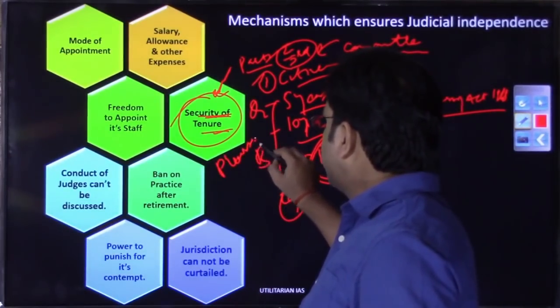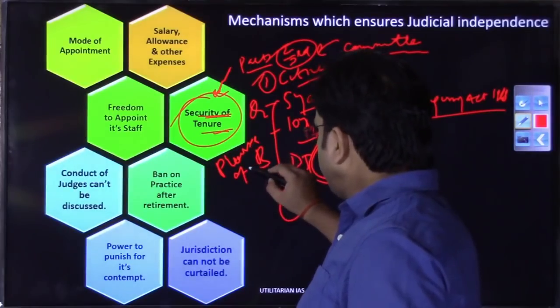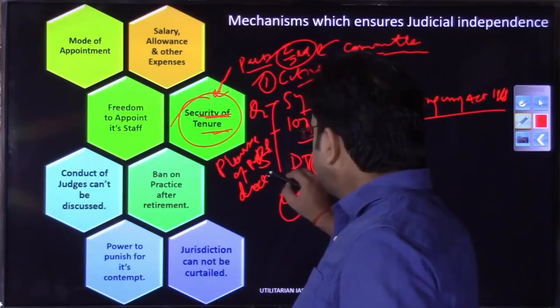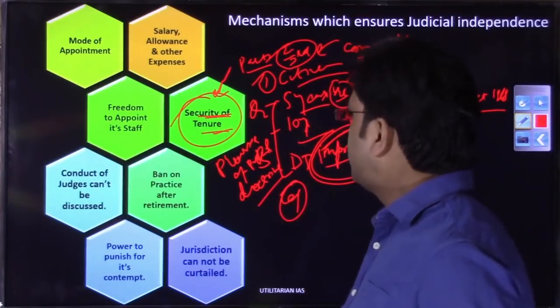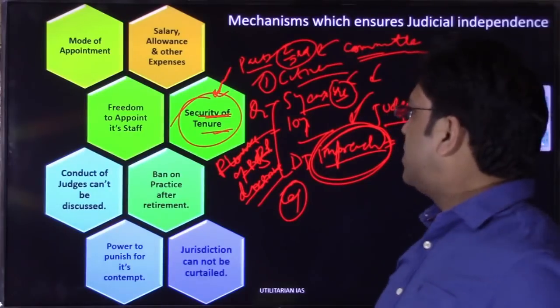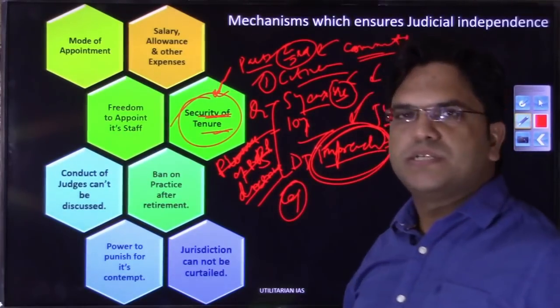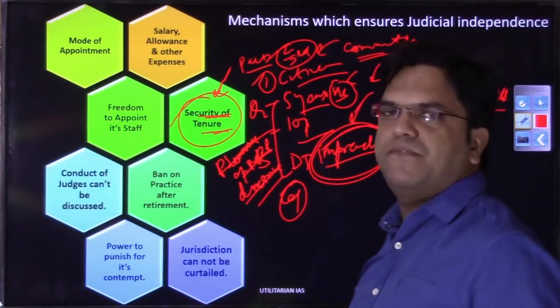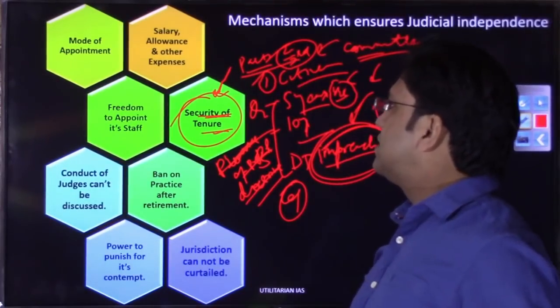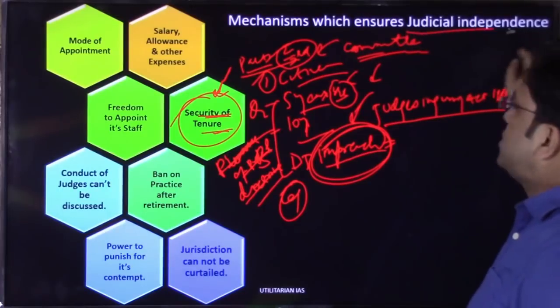So the pleasure of President doctrine we'll see when we discuss other constitutional bodies or statutory bodies. That is missing here. They are not in the Supreme Court at the mercy of the President or the executive. There is a well defined, very difficult procedure in the Constitution itself that again ensures judicial independence.